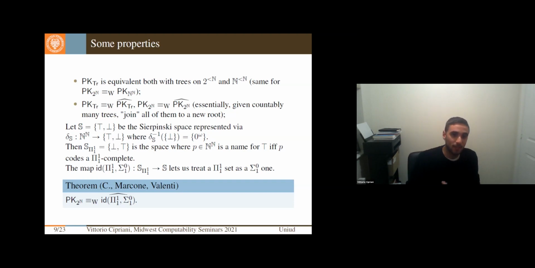With this, I want exactly to express that this function sends a pi 1 1 set into a sigma 0 1 set. So basically, what this principle does is allow me to treat a pi 1 1 question as a computably enumerable question. And I will briefly show in the slides the proof that the perfect kernel in the Cantor space is equivalent to the infinite parallelization of this identity principle.